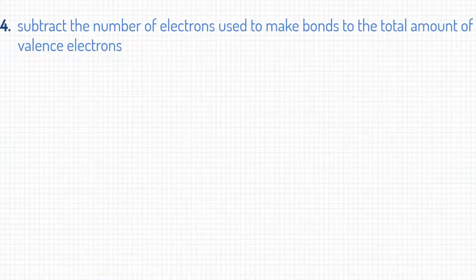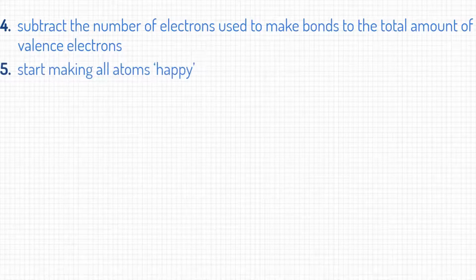Number four is you're going to subtract the number of electrons used to make bonds from the total amount of valence electrons. So you'll count how many bonds there are, each one equals 2 electrons, and you subtract that from the total valence electrons you calculated in step 1.